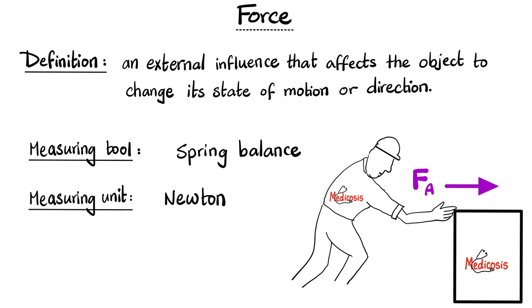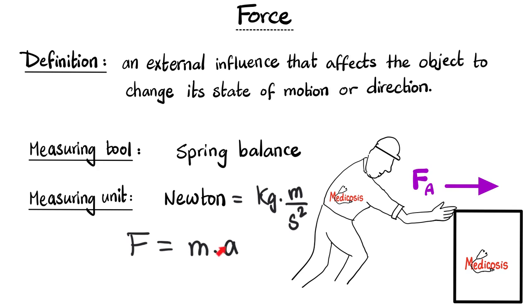How can we define force? It's an external influence that affects the object to change its state of motion or direction. How about weight? Weight is a subtype of force, an external influence that affects you or the object to try to pull you down. What's the measuring tool for force? Spring balance, and the measuring unit is Newton. 1 Newton is equivalent to 1 kilogram times meter per second squared. Mass times acceleration, because force, including weight, is mass times acceleration.